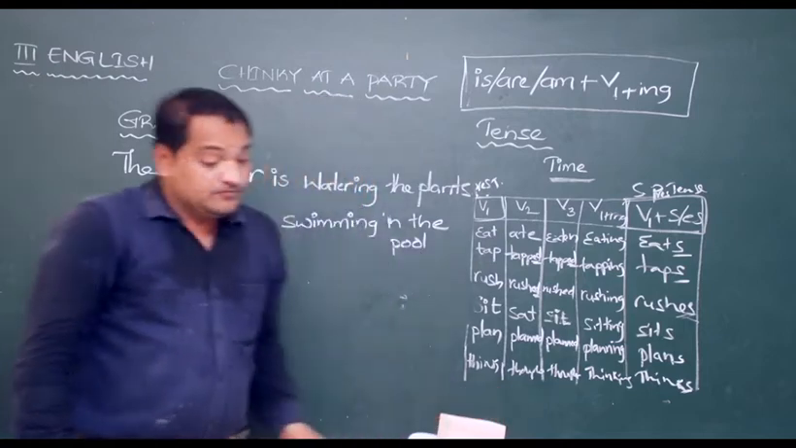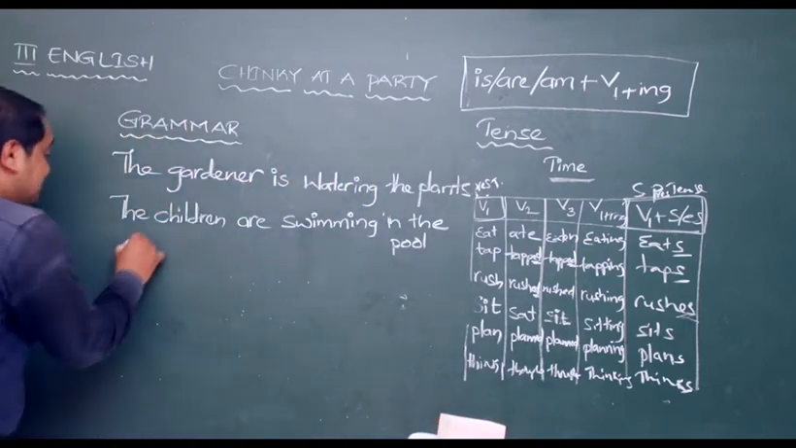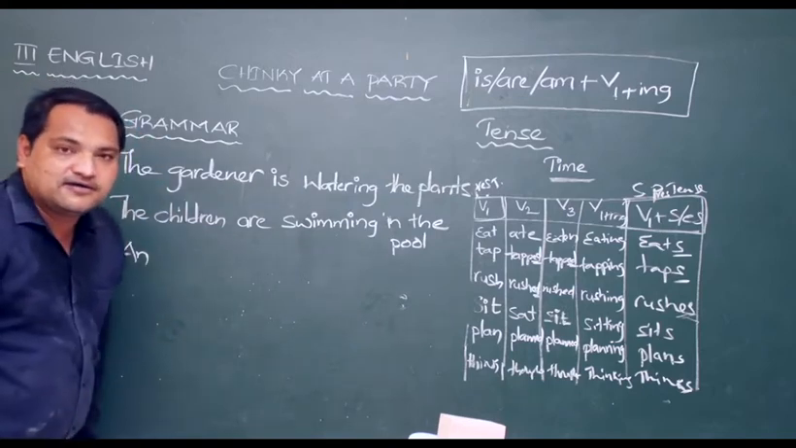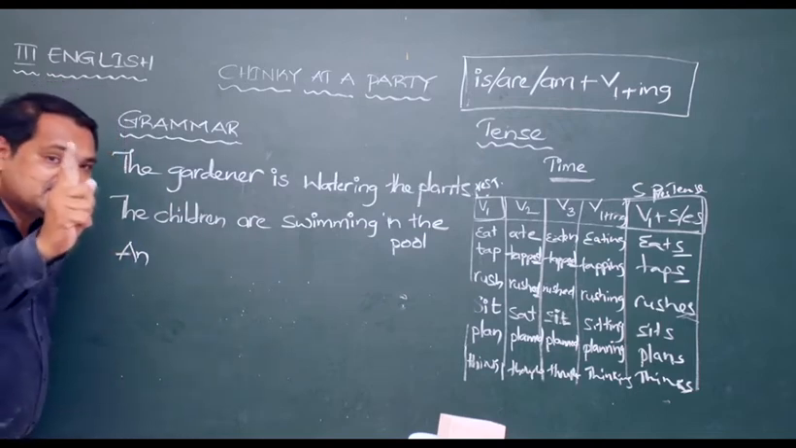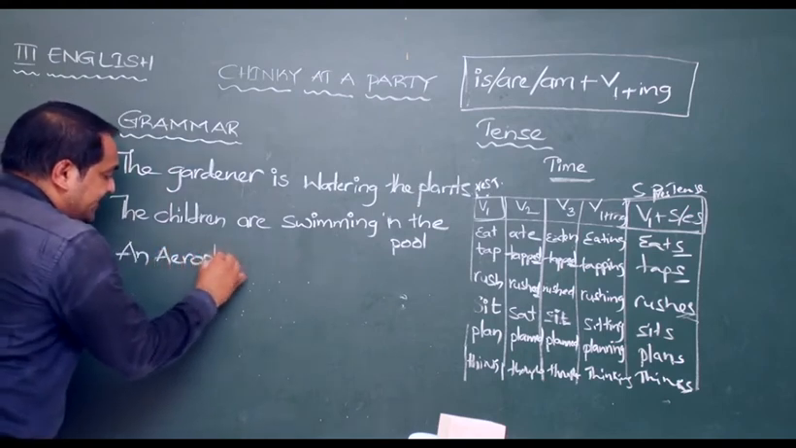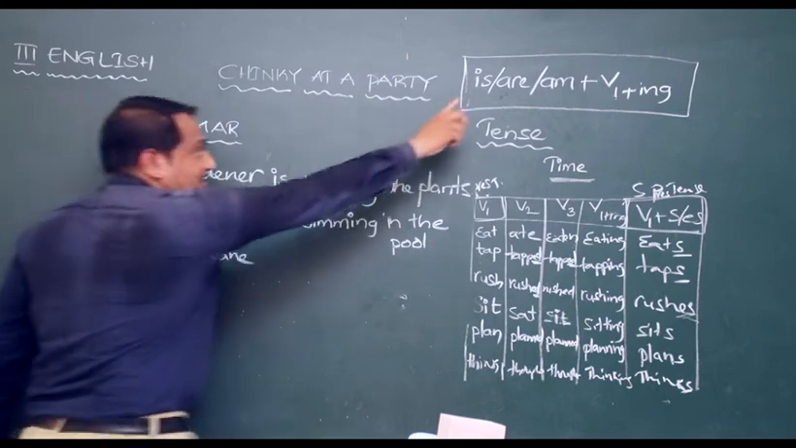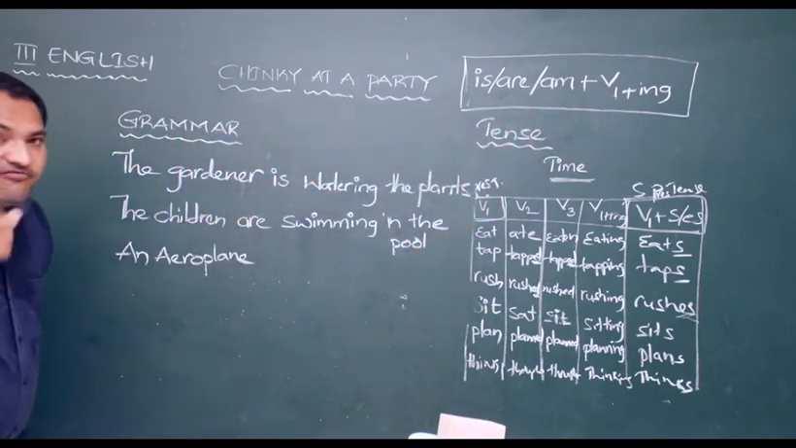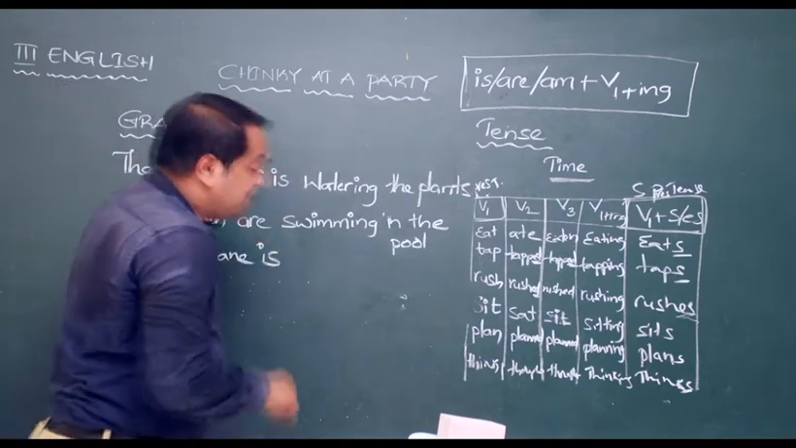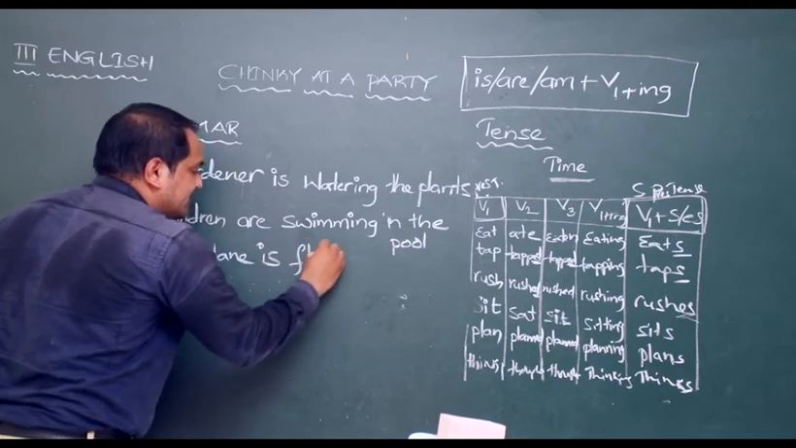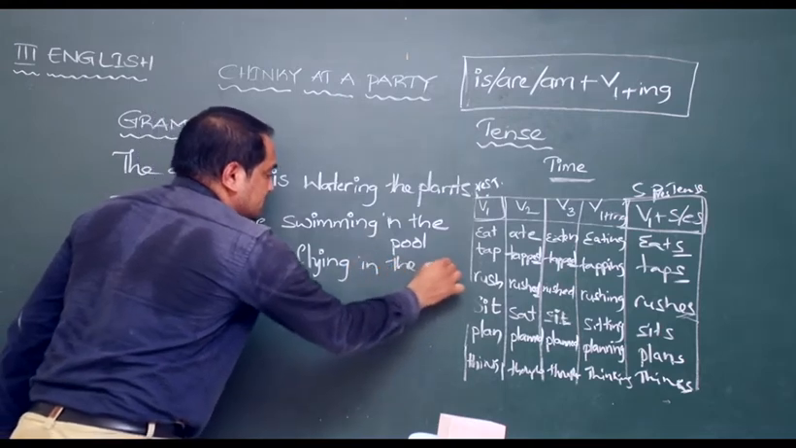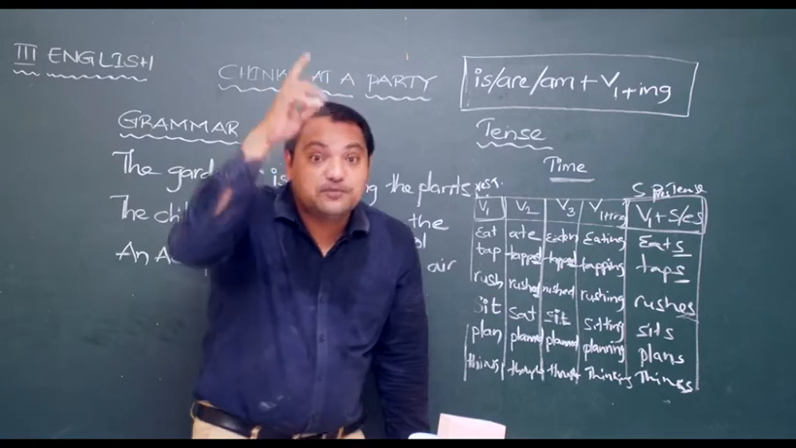Then what's the next one? An aeroplane. An means how many? An elephant, an apple, an umbrella, an orange. An means one. An aeroplane. One. When one comes, is or am. What should I use? One. Is. An aeroplane is. Flies become flying. An aeroplane is flying in the air.